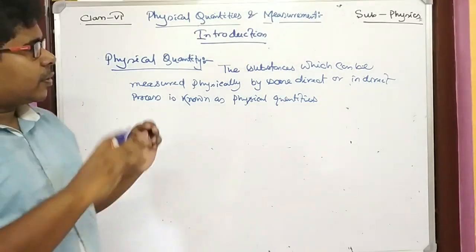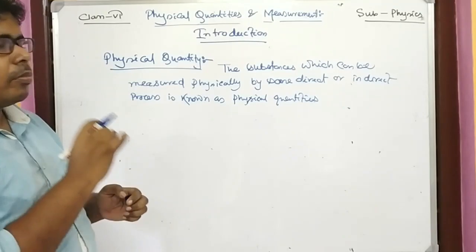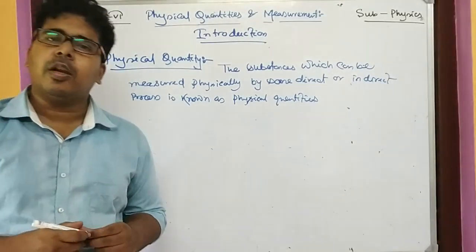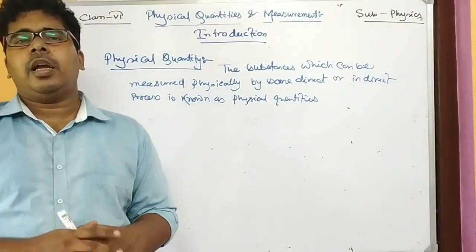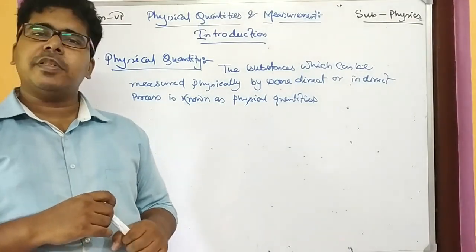What is it? The substances which can be measured physically by some direct or indirect process are known as physical quantities. Anything around us which can be measured, that is known as a physical quantity.